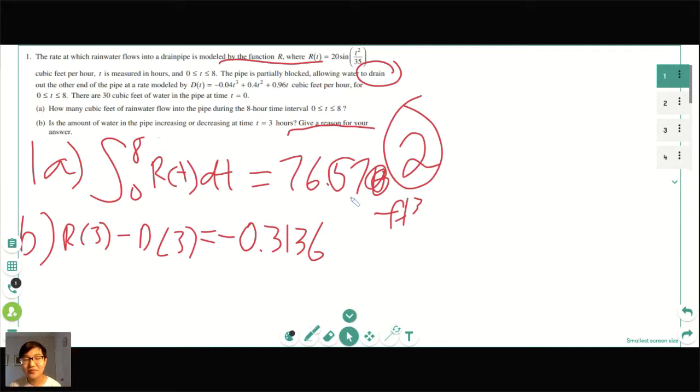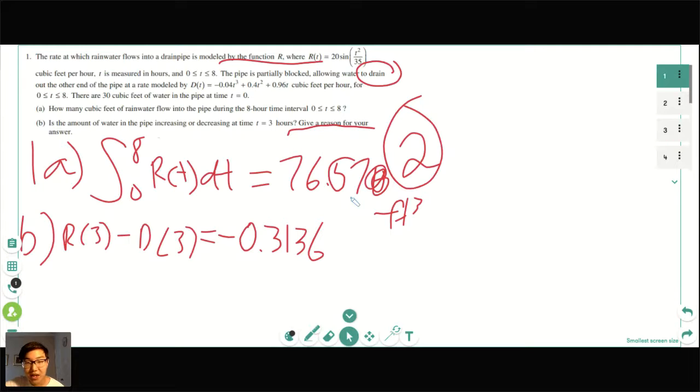Good question. All right, we got a few answers. So are you just subtracting the rates? Yes, I'm subtracting the rates at time equals 3. Why is it R of 3 minus D of 3? Because we're checking the amount of water in the pipe and whether it's increasing or decreasing. So if the rate that it's increasing is more than the rate that it's decreasing, then ultimately the amount of water in the pipe is on net increasing.